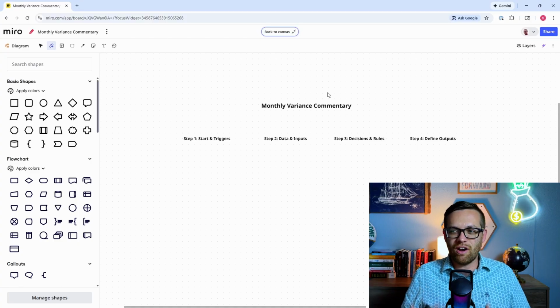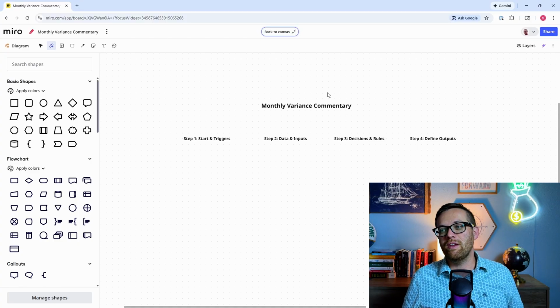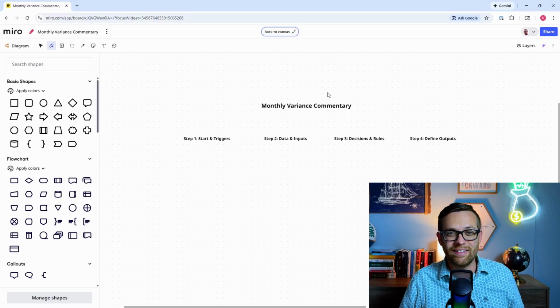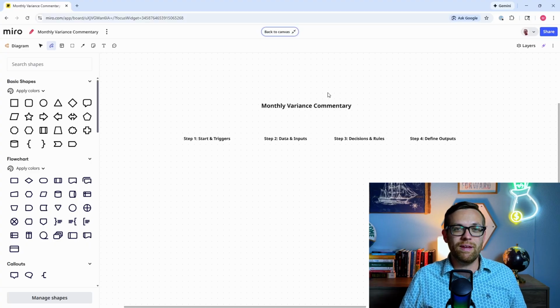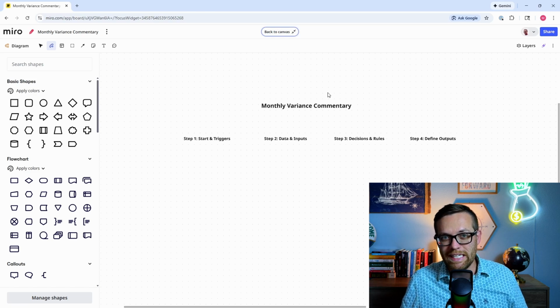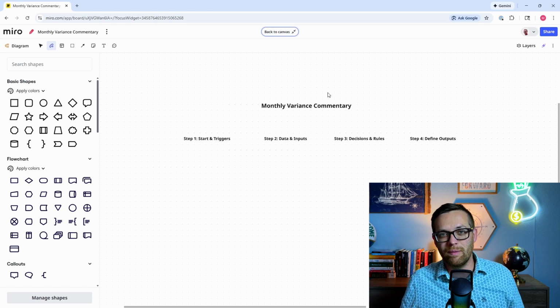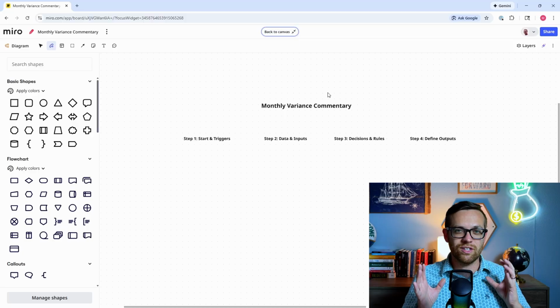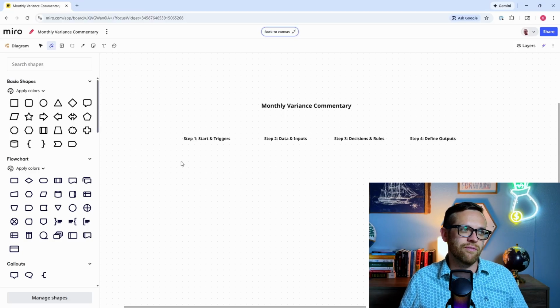So what starts this? What's our trigger? Well, this can be a couple of different things. It could be when we get an email from accounting that month-end close is completed. It could be when we get an email or when we find out that the actuals file is available. It can be when our Power BI dashboard updates. Whatever it means for you, when you can start writing commentary, that's going to be the trigger. So that's the start of this process.